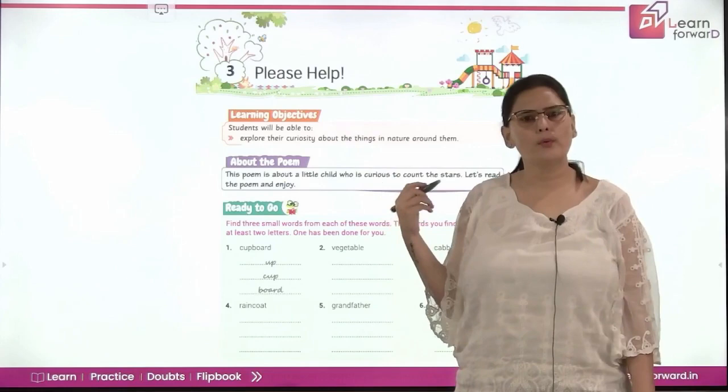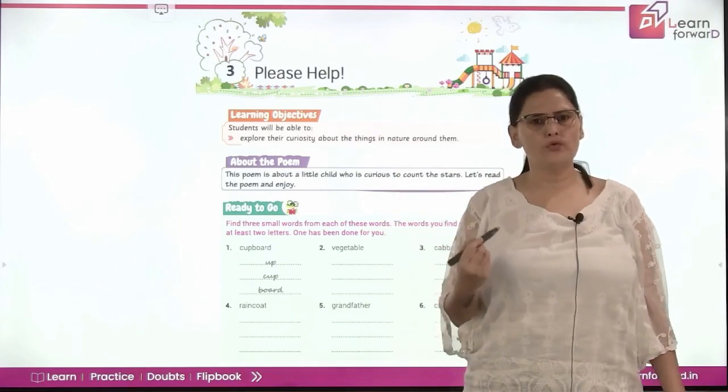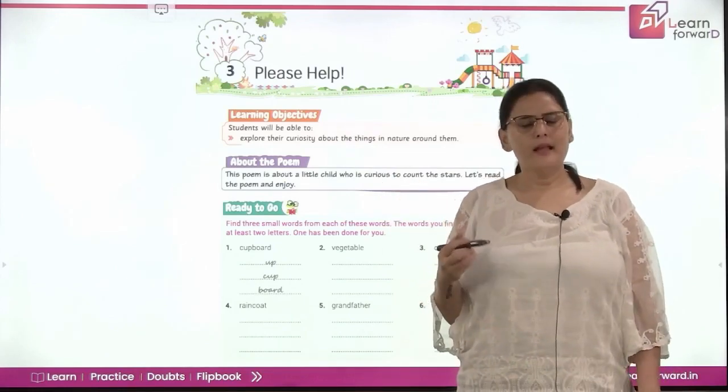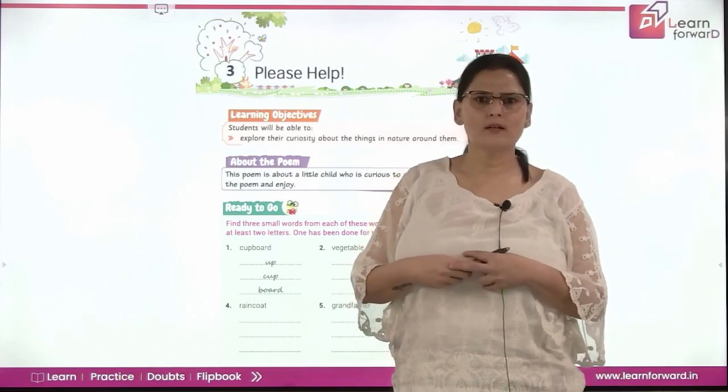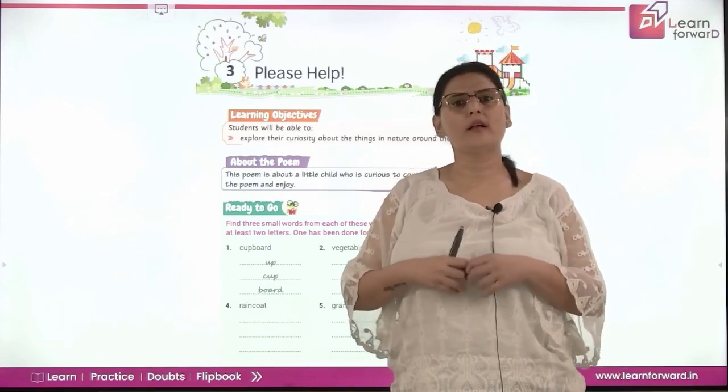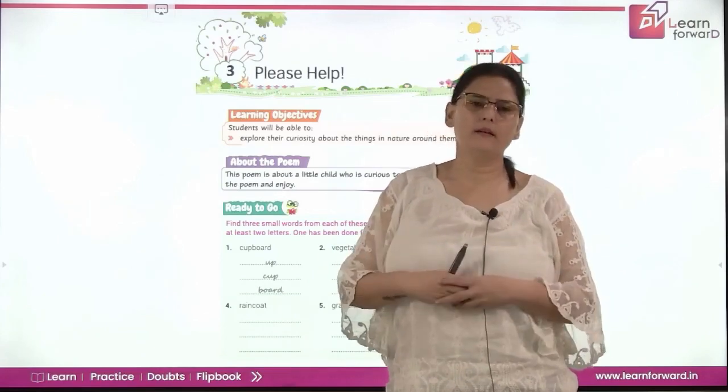It's a poem that is about a child who wants to count the stars. And do you think it is possible to count the stars? Can we count the stars? No, we cannot count the stars because there are so many stars in the sky.